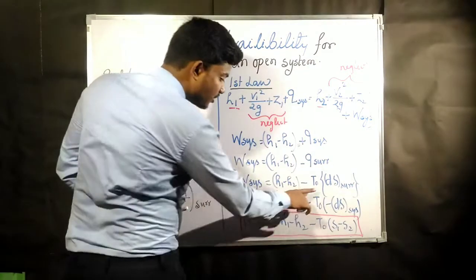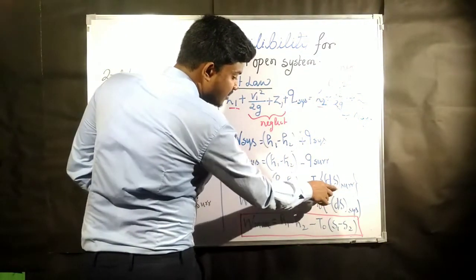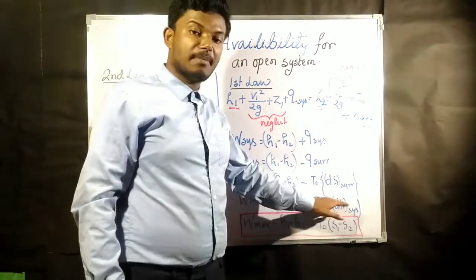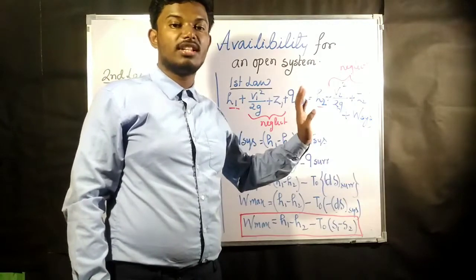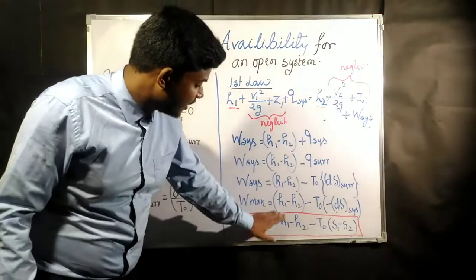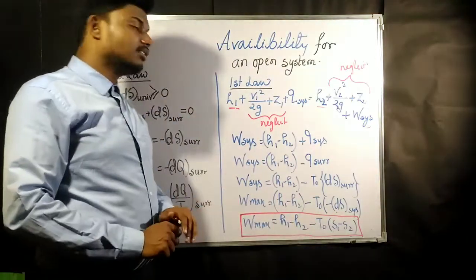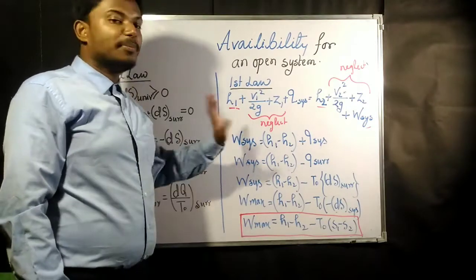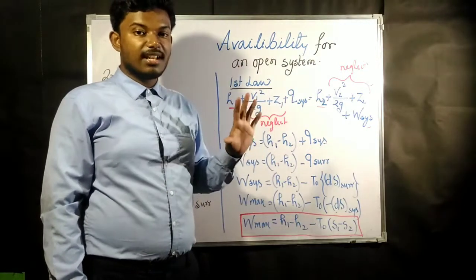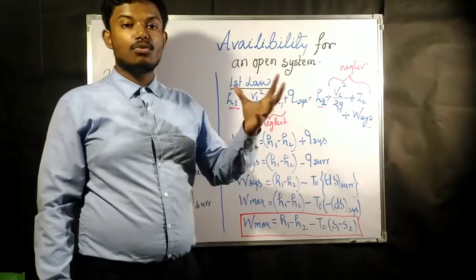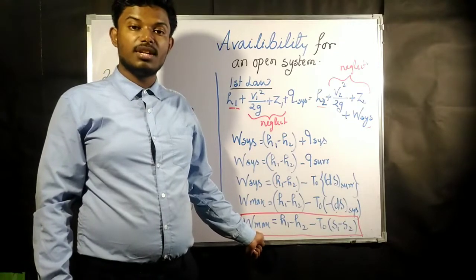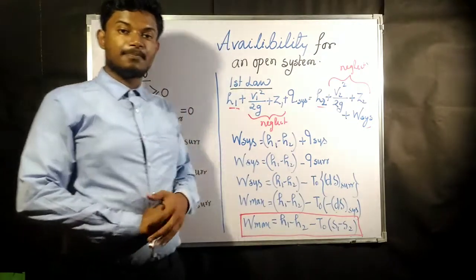So like the previous one, what we have done is the same thing here. Just in place of surrounding, we have written minus of dS system. Now since it is minus of dS system, minus of system means S1 minus S2. If minus was not there, it would be S2 minus S1. Since there is minus, we have written S1 minus S2, and the remaining H1 minus H2 is completely the same as this one. Now in an open system the surrounding does not give that much work into the system, so we are not considering the W surrounding. So in an open system, whatever W system we are getting is the maximum amount of work which we are going to take out from an open system.